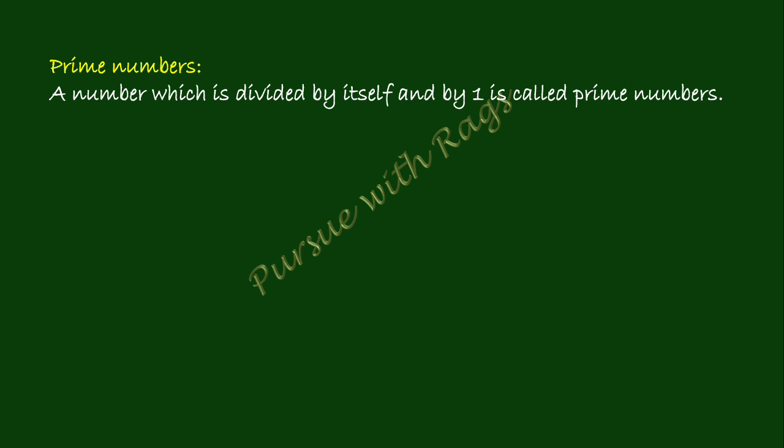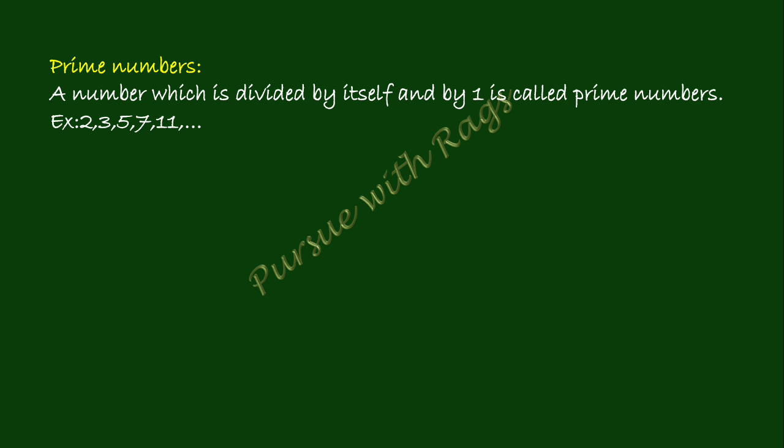Next, let's move to the prime numbers. So what do you know about prime numbers? A number which is divided by itself and by 1 is called a prime number. So a prime number should have exactly 2 factors.